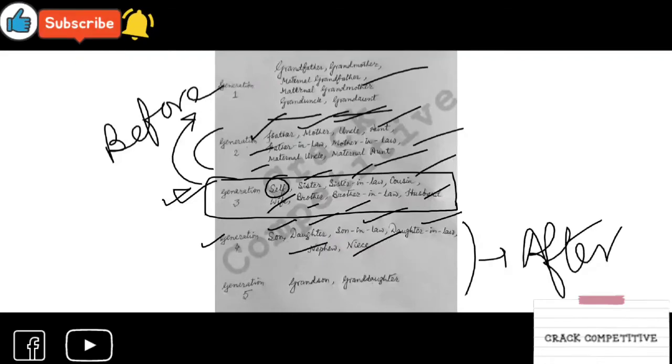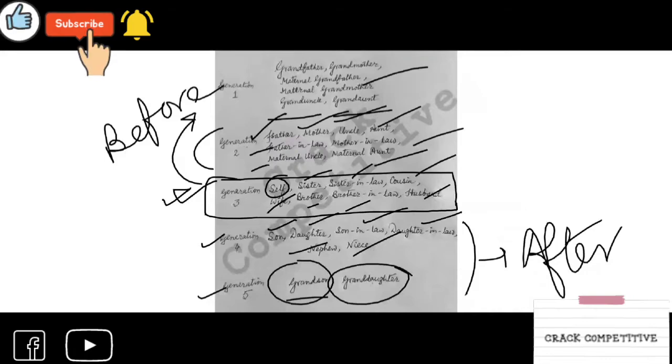And generation 5 is very small because we hardly have questions under this. It is mainly grandson and granddaughter. Sometimes we get questions like grandson-in-law, granddaughter-in-law. The questions are very rare, so we haven't picked those. In generation 5, we are touching only grandson and granddaughter in this presentation.